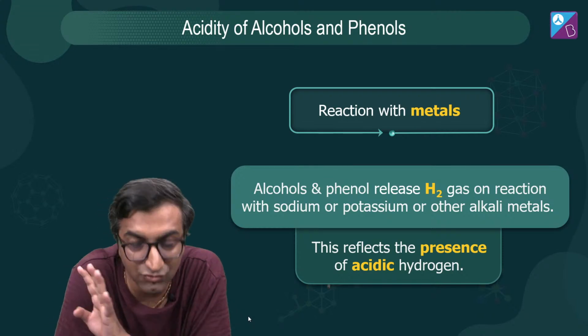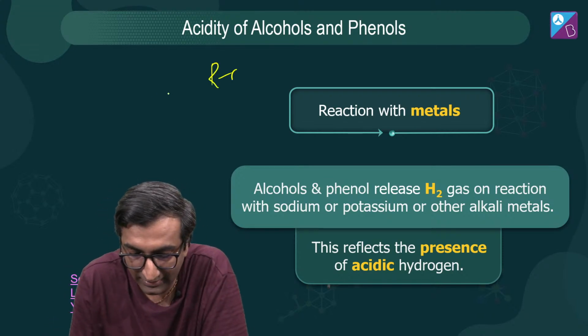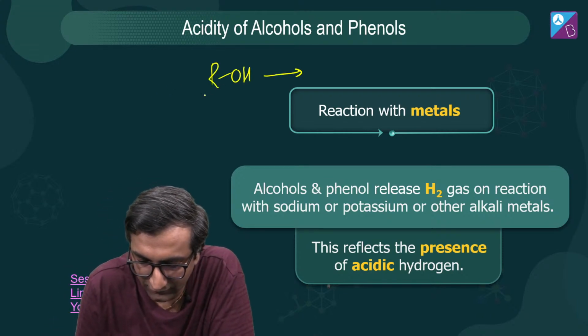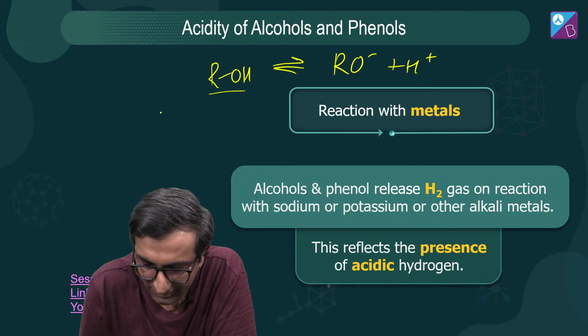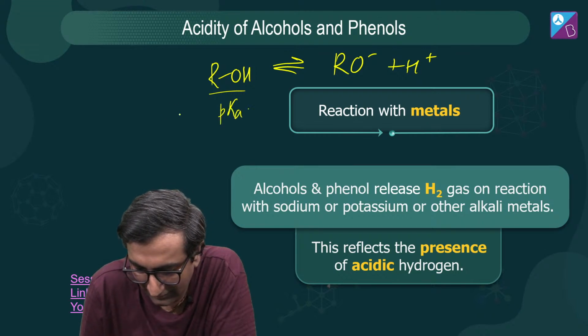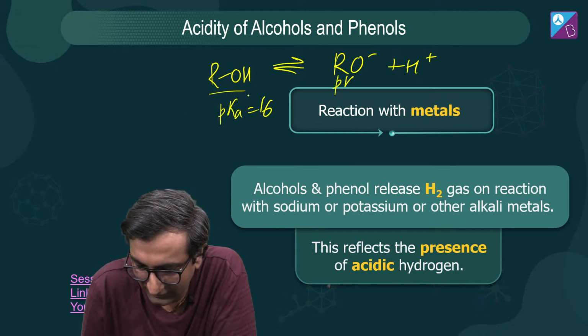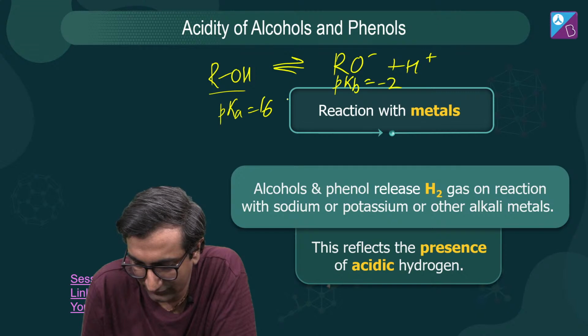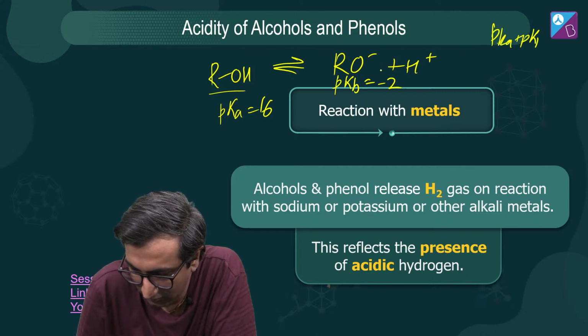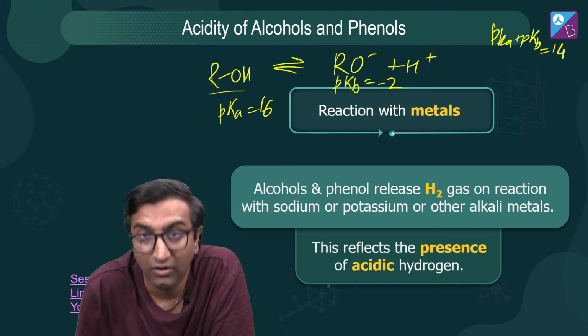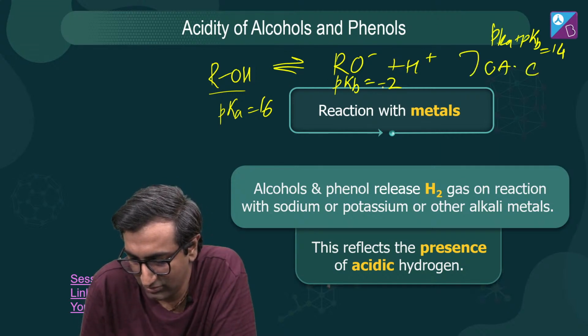This is fine, right? There's no doubt in this. If I write ROH, and this gives me, say, a double-headed arrow because it's not very strong. If it gives me RO minus plus H plus, then if I'm saying its pKa value is say 16, its pKb value is going to be like -2, right? Because pKa plus pKb must be equal to 14 for a conjugate acid, conjugate base pair.